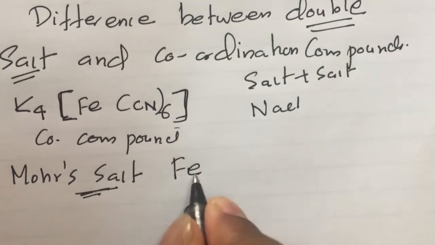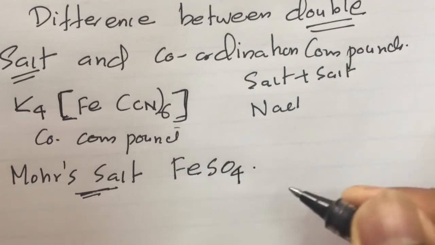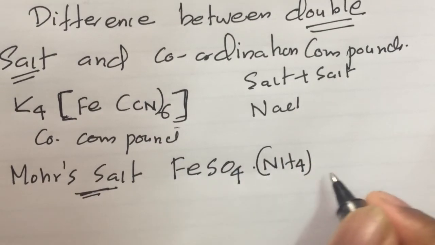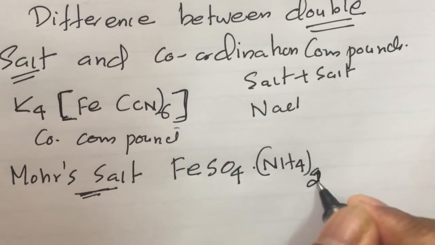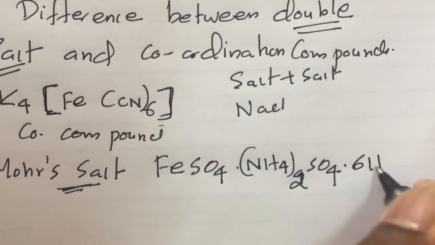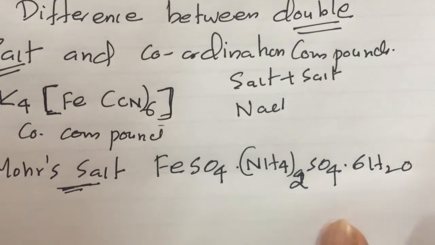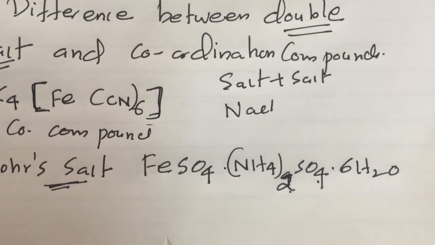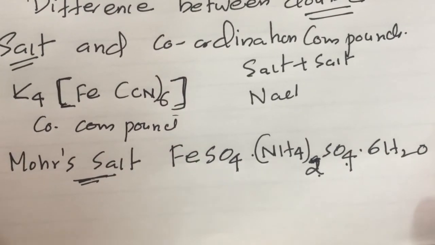Ferrous ammonium sulfate is generally called Mohr's salt. Its formula is FeSO4·(NH4)2SO4·6H2O. What is the formula of Mohr's salt? FeSO4·(NH4)2SO4·6H2O. Learn this formula by heart, because you require it in viva questions related to practicals. Not only for this chapter, you can expect viva questions related to Mohr's salt.